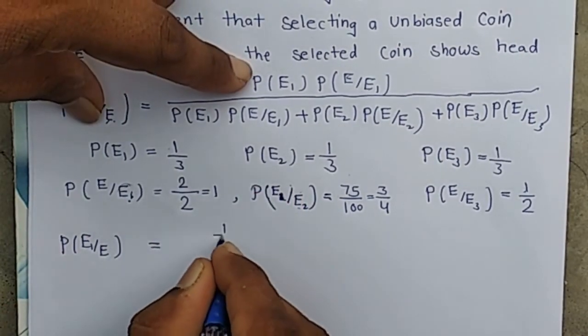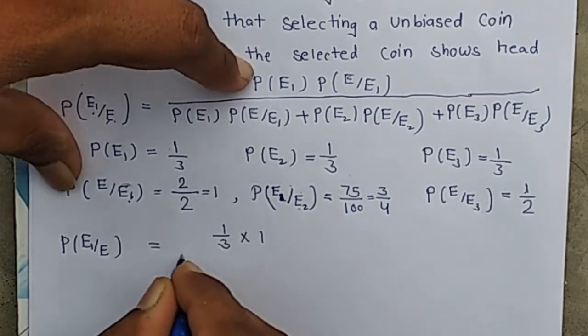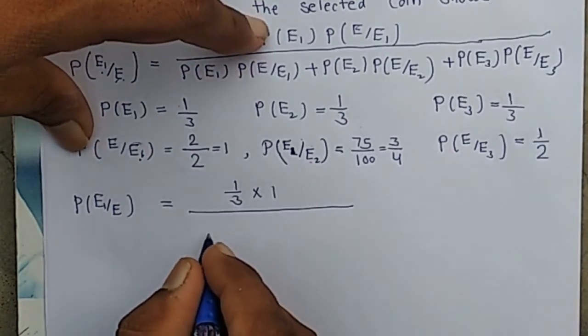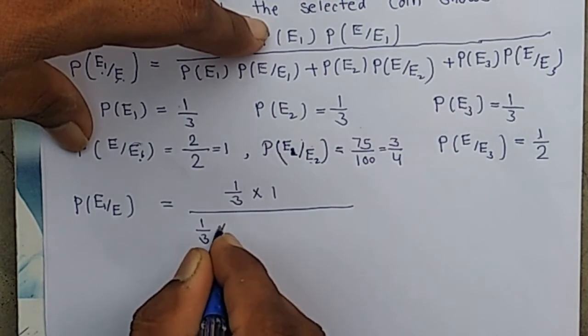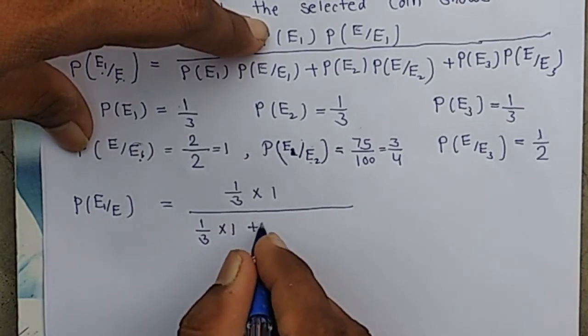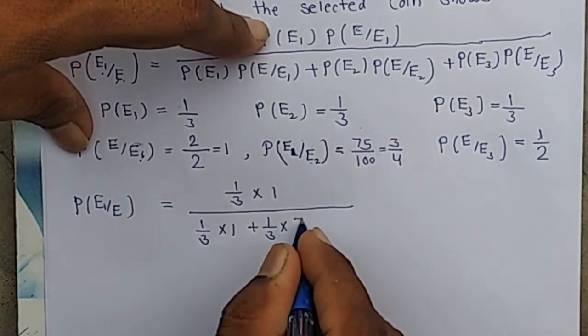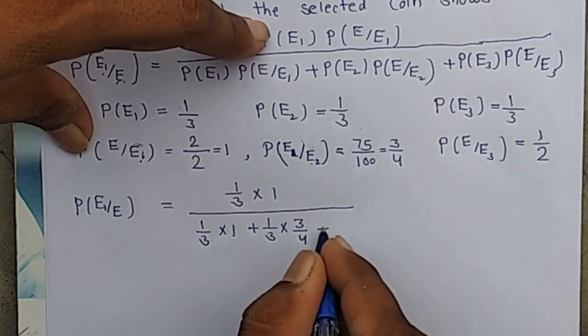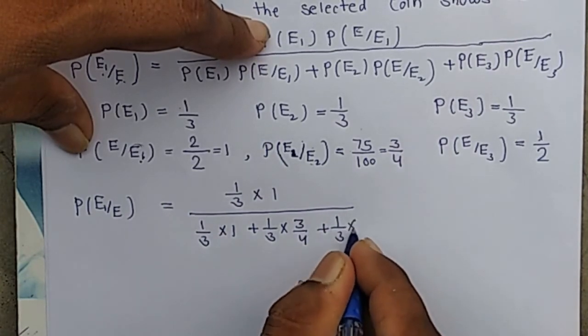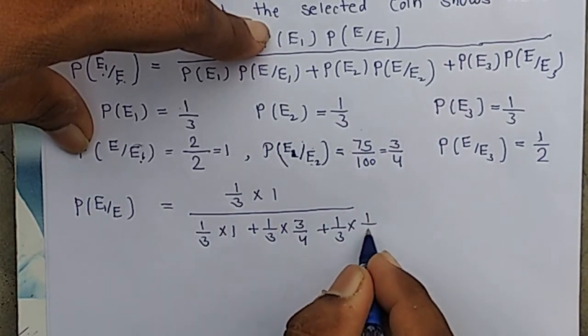probability of E1 given E is 1 by 3 into 1, upon 1 by 3 into 1 plus 1 by 3 into 3 by 4 plus 1 by 3 into 1 by 2.